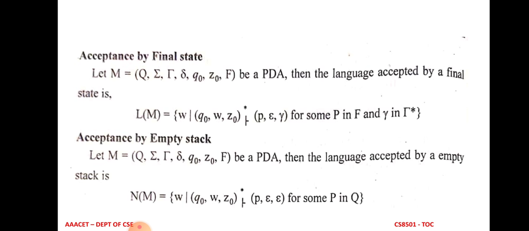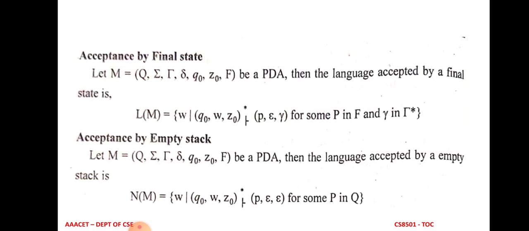Acceptance by empty stack means N of M equals q0 comma w comma Z0 turnstile p comma epsilon comma epsilon. Here it indicates the current state q0 reads the input w with the top of the stack element Z0, which goes to the next state p, and Z0 is replaced by epsilon, which means the stack is emptied by removing all the elements in the stack.